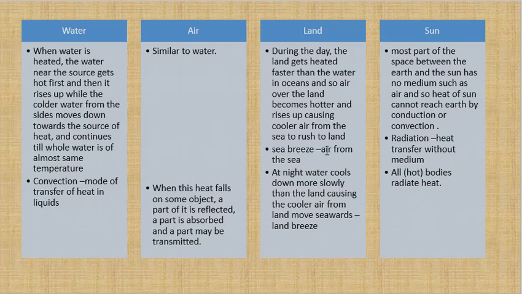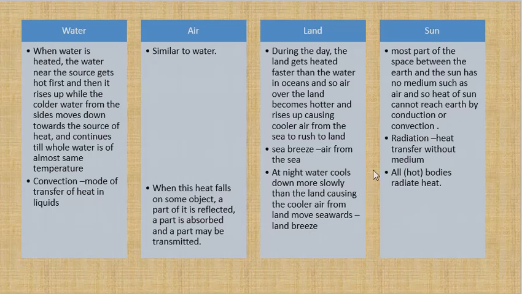The air above the sea is cooler because the oceans are not as hot as the land, because land gets heated faster than the oceans. Again, at night, this is land breeze. At night, the water cools down more slowly than the land. So the air above the water is not cold but hot. So it rises. Because it rises, there is a vacuum created and the air above the land rushes in.